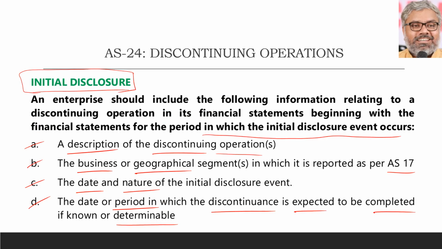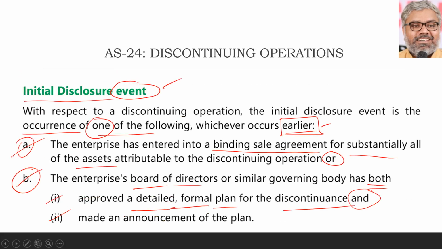No organization would like to tell the world, I'm going to dispose of this, I'm going to create a new company out of my own big company, I'm going to demerge this. They will tell it slowly, when they have to tell it. Financial statements is not the medium through which they want to tell the world, but how to keep that confidentiality when there is a standard which says that you have to disclose? The standard itself has given that facility. Simply don't make an announcement of the plan. If the board of directors did not make an announcement of the plan, then nothing happened. That means there is no disclosure event.